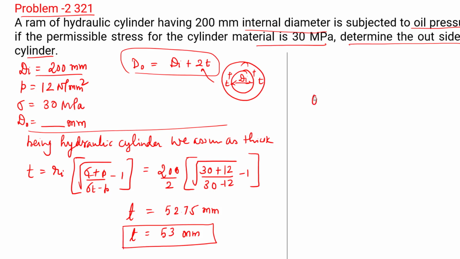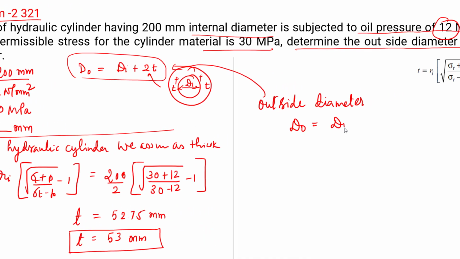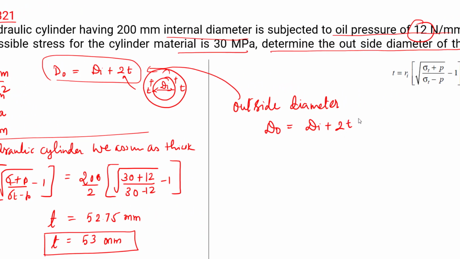Now let's say outside diameter, as explained over here, Do is equal to D inner plus 2 times shell thickness. So inner diameter is 200, and the shell thickness that we found out is 53.